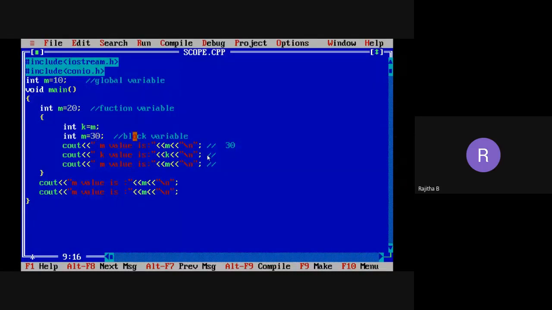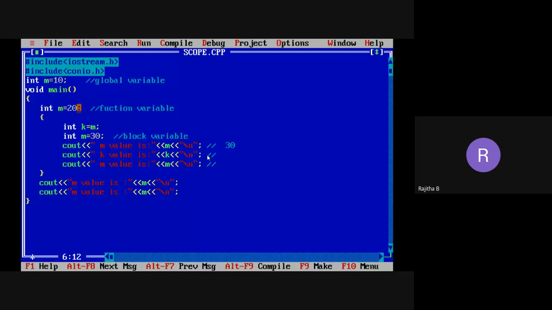I am taking 30, so the 30 value will be displayed here. And next, what is the next cout statement? K. What is the k value I have assigned here? I am assigning it the m variable value. What is the m variable value here? The previous statement of k equal to m: m equal to 20. I have assigned the m value as 20.